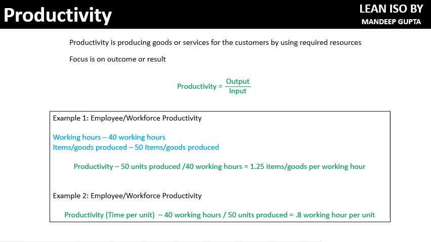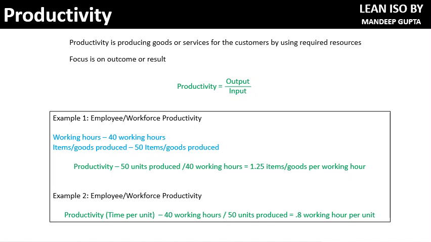Or, another aspect of how organizations look at it: time required to produce one unit. Let's reverse the formula. Now 40 working hours will become the output, and 50 units are the input. So 0.8 working hours per unit is basically your time required to produce one unit.